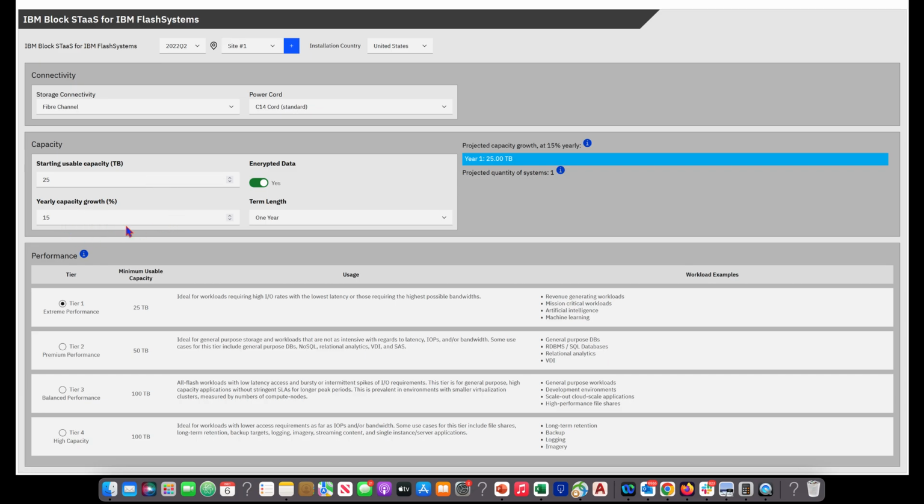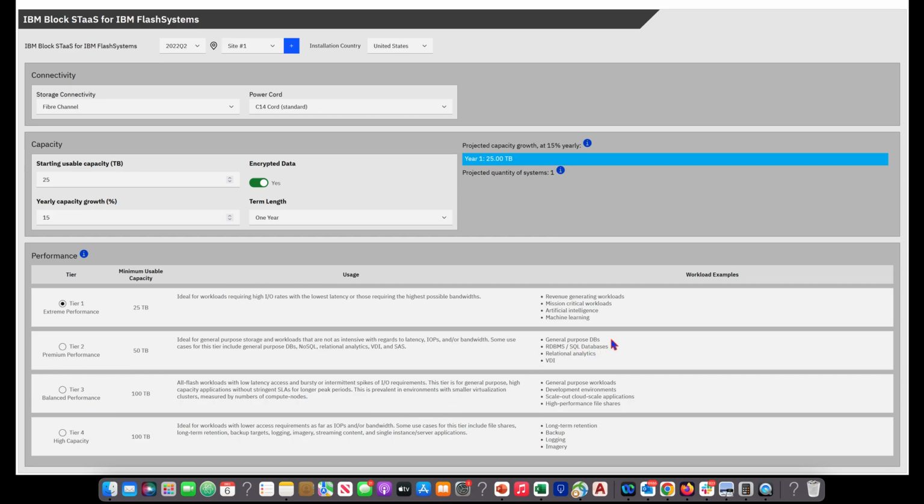And what is the yearly capacity that you will grow, and that will actually decide some of your base subscription value. Now, in FlashSystem, we have four tiers: tier 1, tier 2, tier 3, and tier 4. Tier 1 is extreme performance, and these are the particular workloads that one would go for tier 1. Tier 2 is for premium performance.